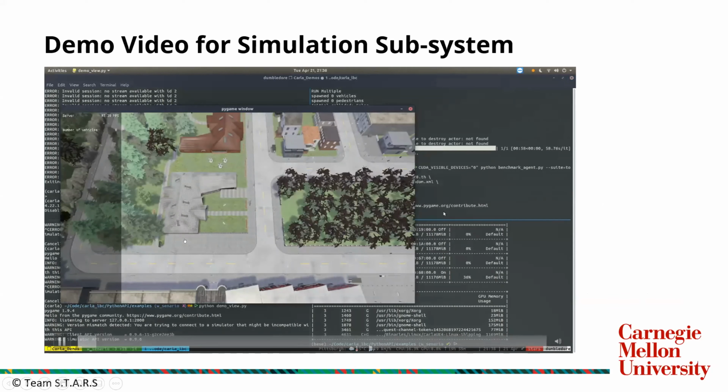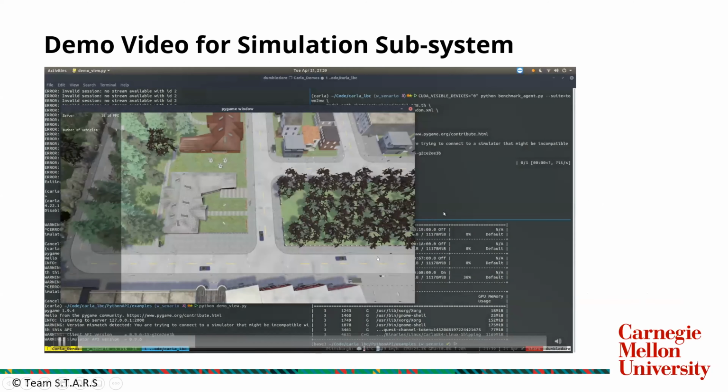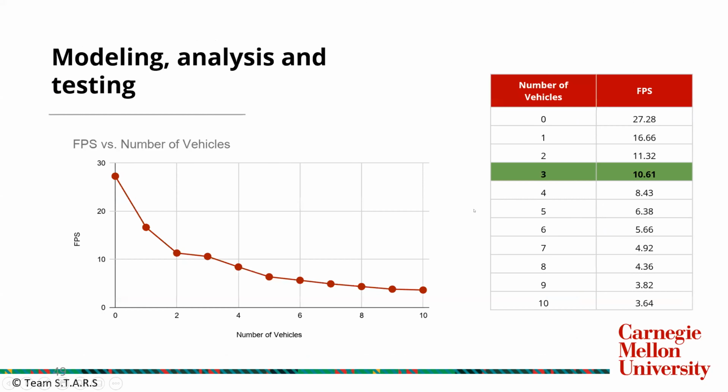Here's the demo video. Around here, we can see that the 3 agents are running simultaneously. We can also see the FPS on the top left of the demo window here, which is around 10 currently. Adding more custom agents reduces the FPS asymptotically, reaching towards around 3 FPS. We can see that from the table and graph of number of vehicles versus FPS.